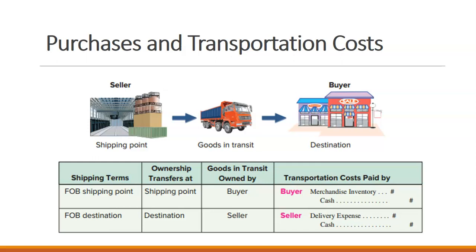If we're shipping point, we add shipping costs to our inventory. So we debit merchandise inventory and credit cash or accounts payable, however we pay for it. If shipping costs are destination, then that is a delivery expense for getting them to us. So it's very important to understand whether the ownership is shipping point or destination because they have different accounting treatments.